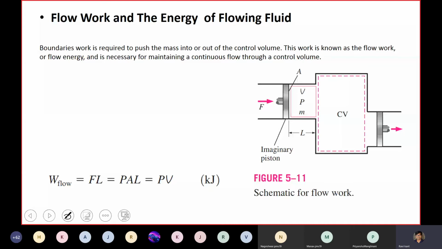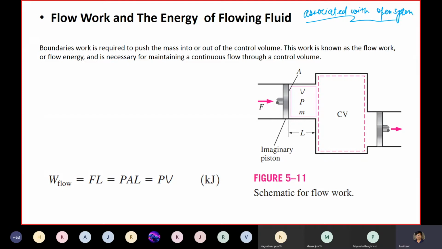Okay, in yesterday's class, we talked about mass conservation, and in today's class, we'll talk about the energy conservation associated with open systems.